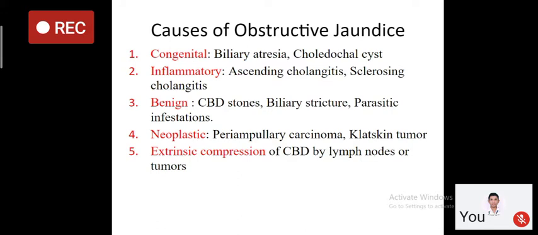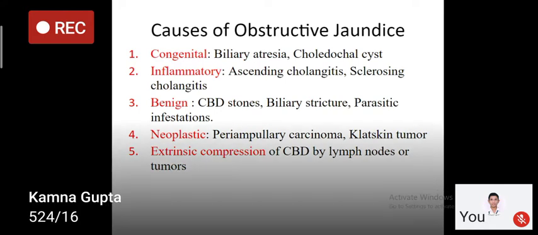In biliary atresia, some part of the biliary tract is not formed, right? So there will be atresia in the common bile duct. Then another congenital pathology which can lead to obstructive jaundice is choledochal cyst. What is choledochal cyst? It is the cystic dilatation of the common bile duct.